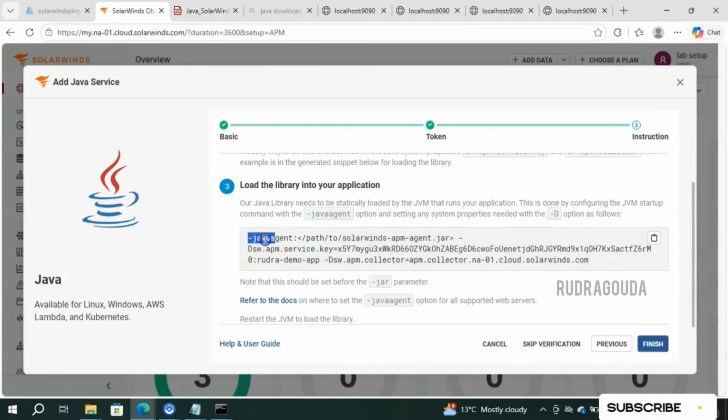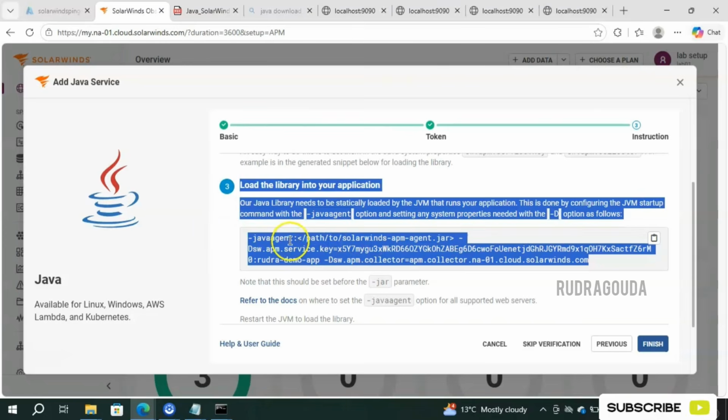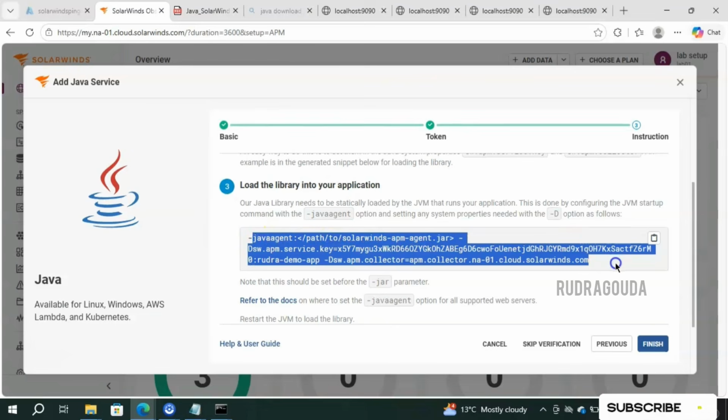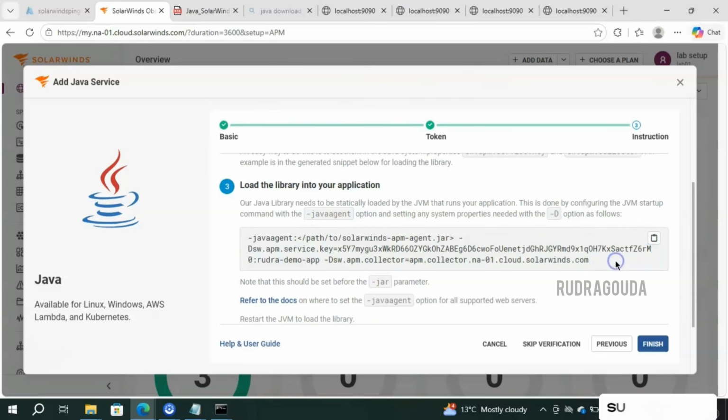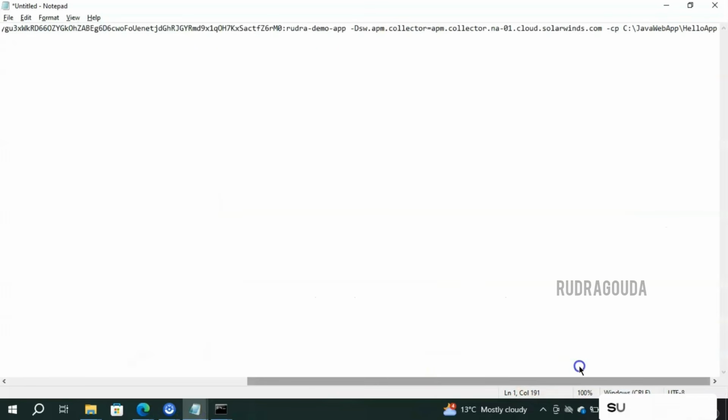So wherever that .jar file is, you should go to that particular path and run this one. This is the main important part. Here, along with this one, I have added one more line at the end. You might have noticed, if I scroll completely right, I have added one more piece of information here. Why have I added it? Whenever our app is running, it should run along with our SolarWinds agent as well, so that it can get the data and send that information back to our SolarWinds collector. That is the importance.